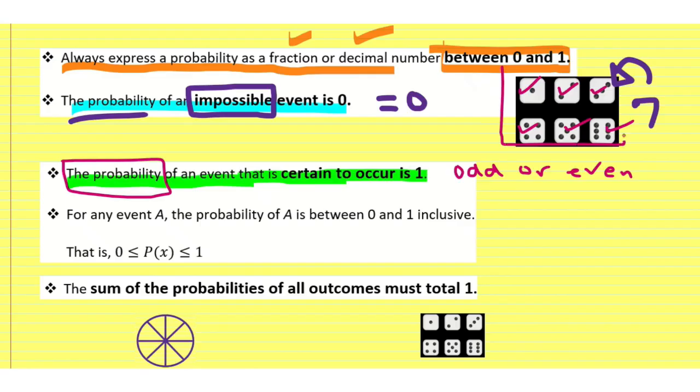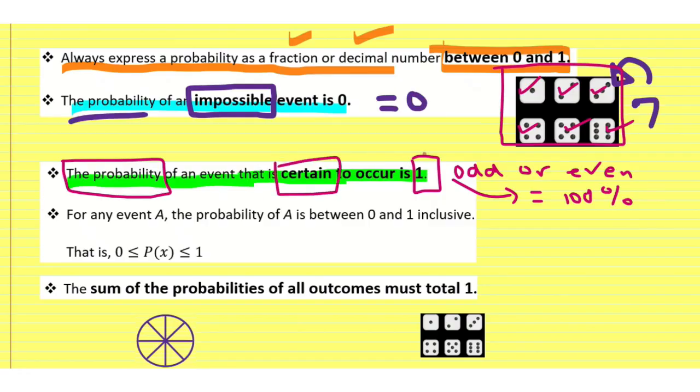So 100% of my choices are odd or even. So the probability is equal to 1, because 1 is equal to 100%. The probability will be written as something between 0 and 1, but the 1 means one whole pizza, 100% of that pizza. So the probability that something is certain will be equal to 1.